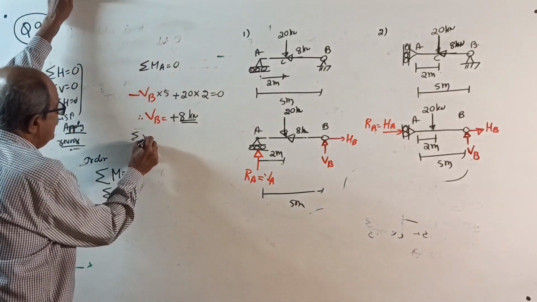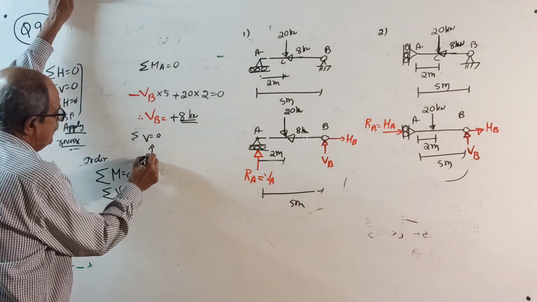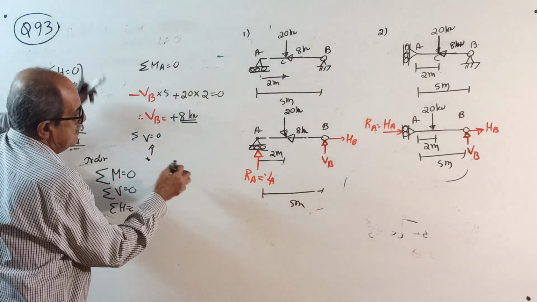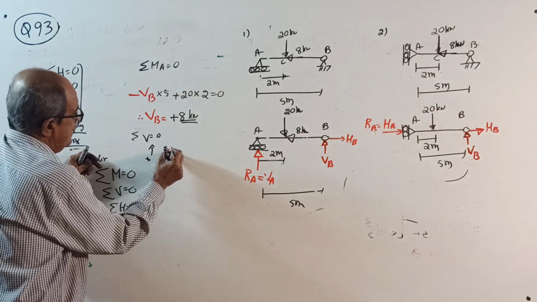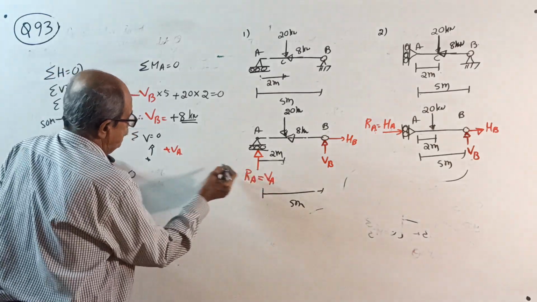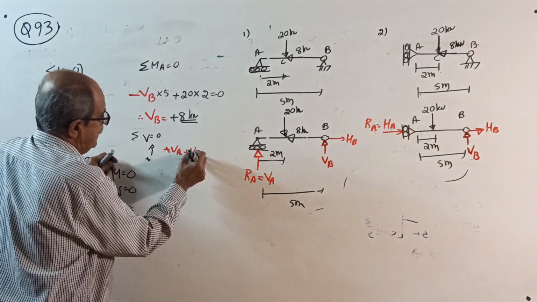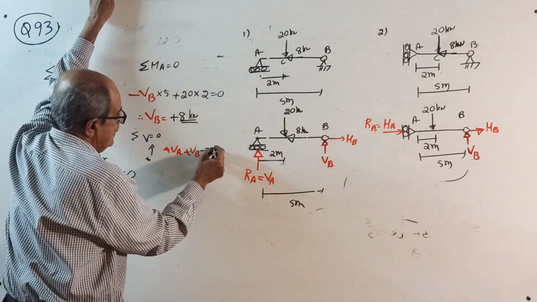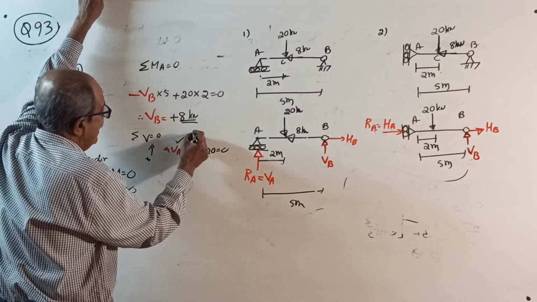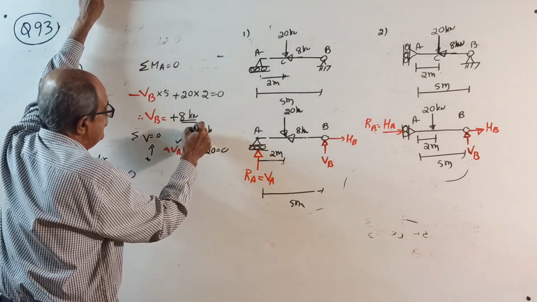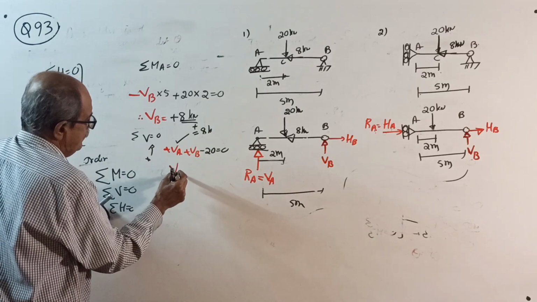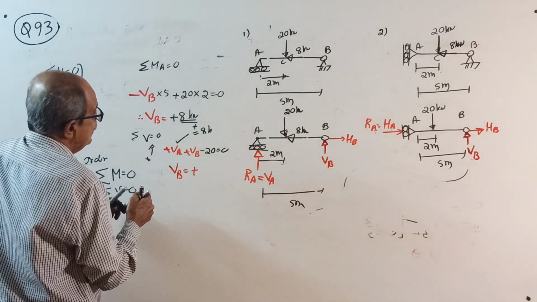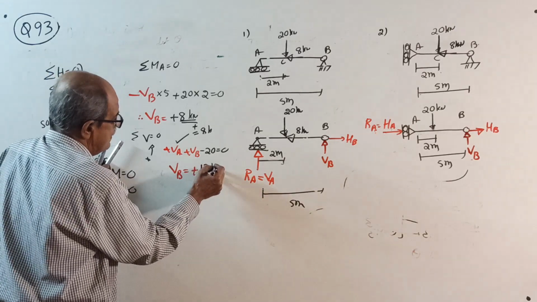Sigma V equal to 0. Take upward positive. You get what? Plus VA plus VB, sigma V = 0, minus 20 equal to 0. VA, already you know 8 kilonewton, substitute, and your VB will come plus 12 kilonewton.